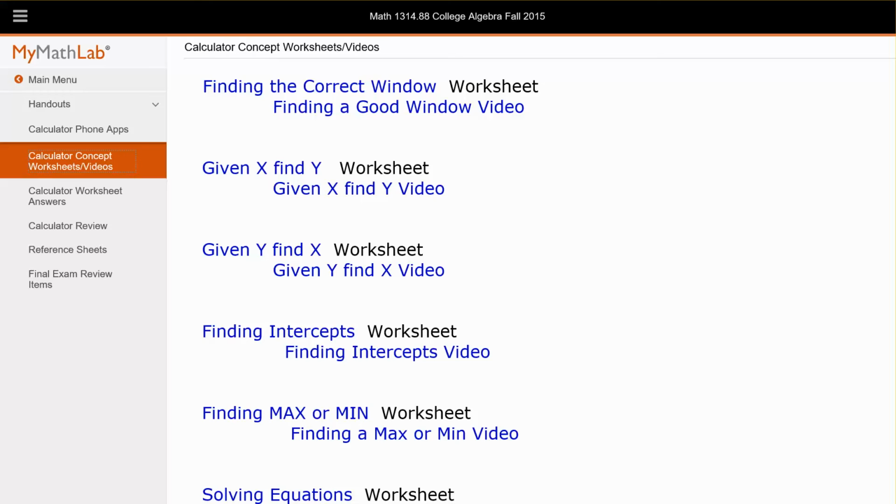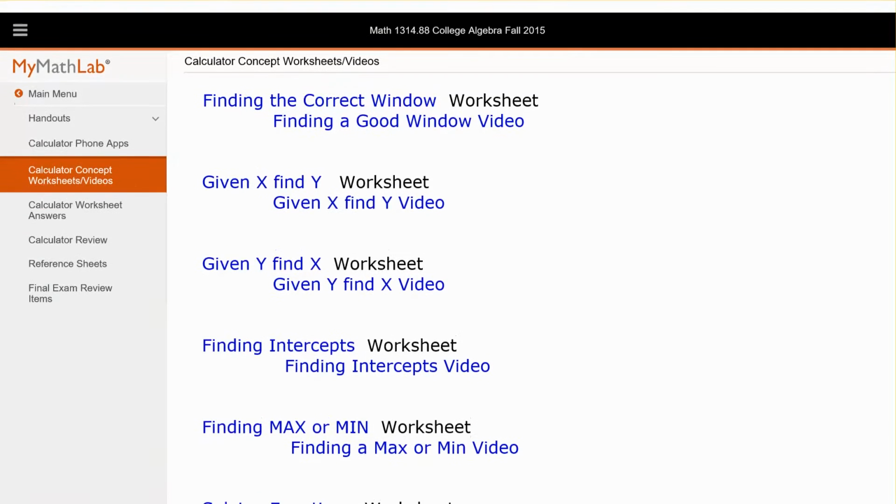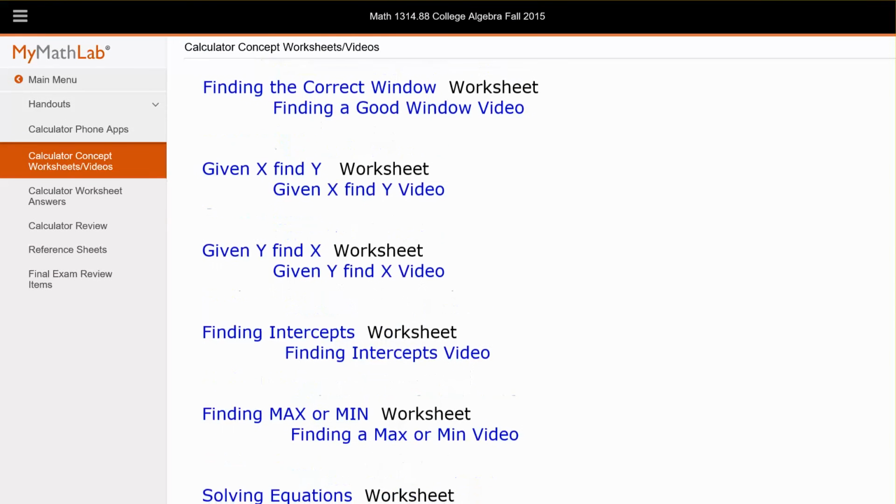You have to take a calculator test. If you're familiar with the calculator, you'll just need to review it. If you don't know how to use the calculator, this is where you will start. This is not to turn in. This is for your information only. In other words, if you wanted to look at finding intercepts and you click on the worksheet, you click here, you're going to get a PDF worksheet.